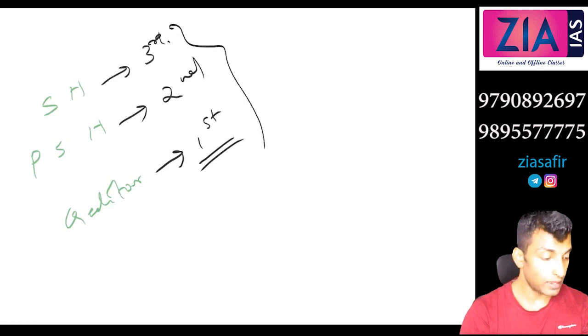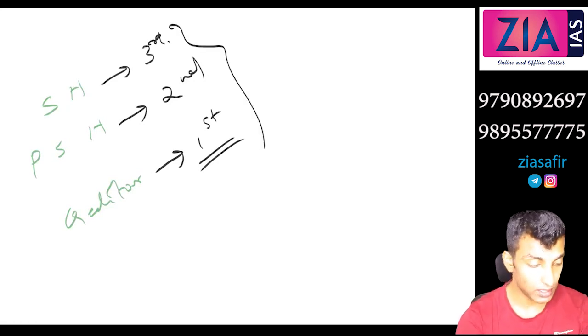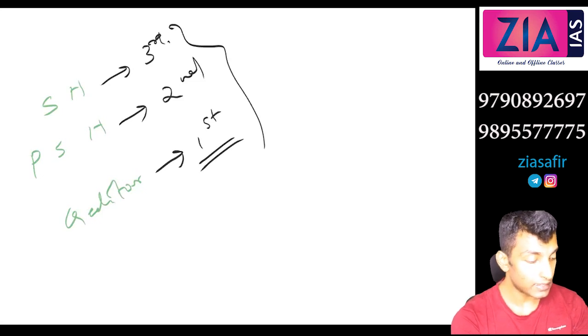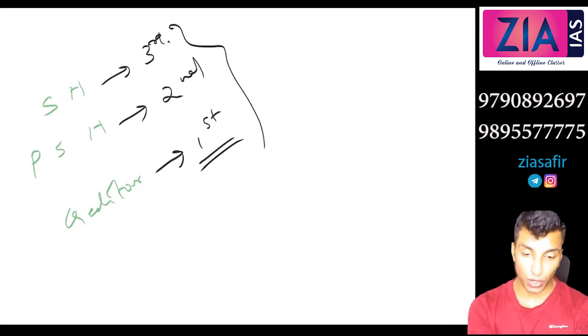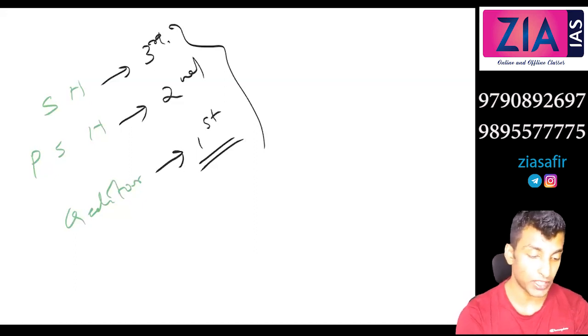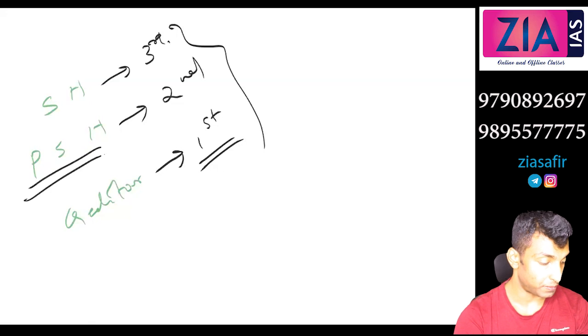Third, okay. They have preference over shareholders in distribution of dividends. So they will get the dividends first, as well as preference over assets of the company during winding up. So preference shareholders have preference.